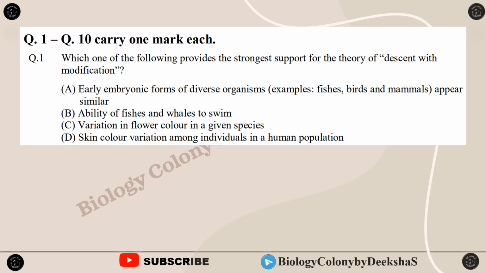So the first question is, which one of the following provides the strongest support for the theory of descent with modification? Early embryonic forms of diverse organisms, example fishes, birds and mammals, appear similar; ability of fishes and whales to swim; variation in flower color in a given species; or skin color variation among individuals in a human population? Well, the answer is A. Early embryonic forms of diverse organisms appear similar.